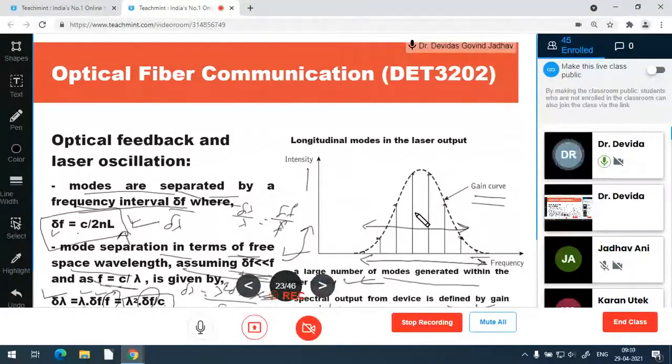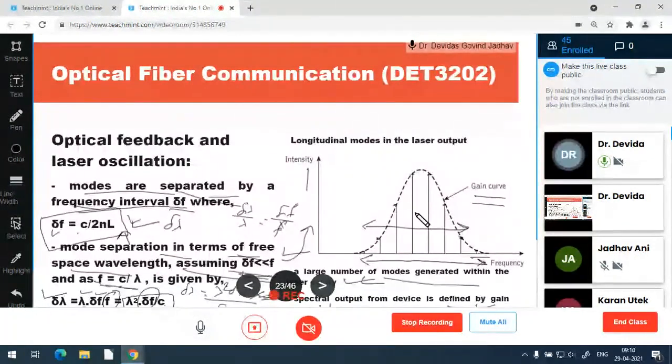So what it means, according to the standing wave theory, an infinite number of discrete frequencies can be generated by the amplifying medium with the same distance L between the mirrors.